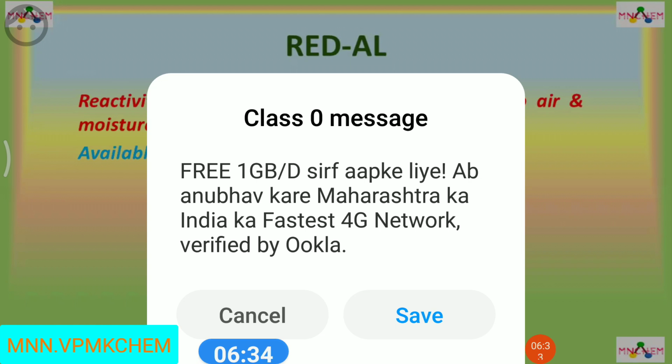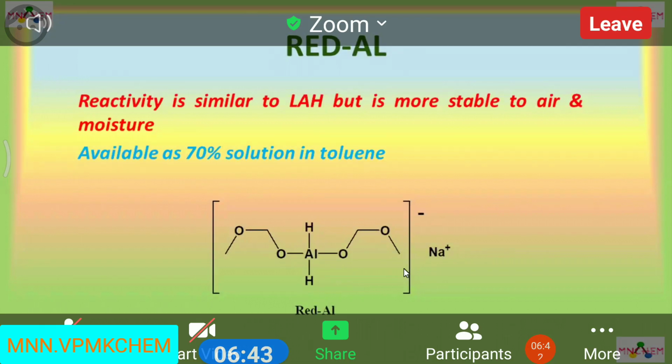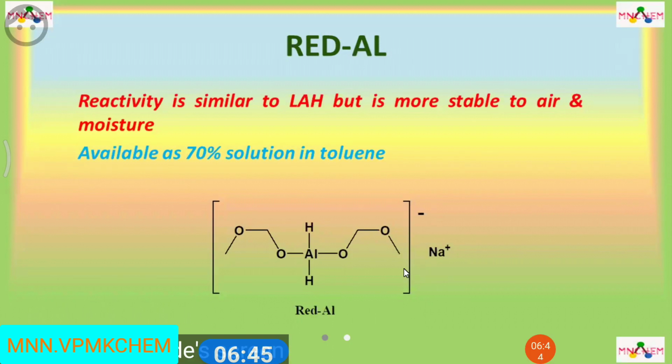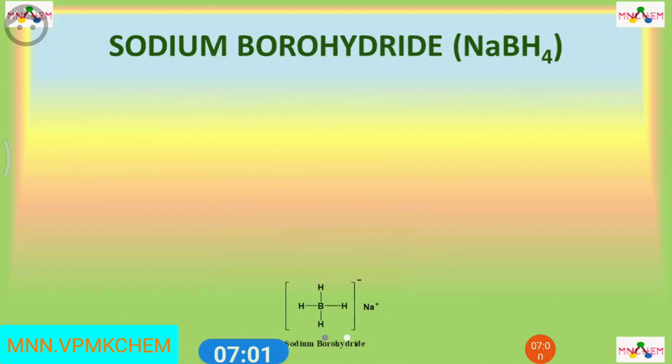So here, Red-Al has the advantage of handling as compared to lithium aluminum hydride. So we can handle Red-Al easily as compared to LAH. This Red-Al is thermally very stable as compared to LAH. It is stable up to 200 degrees Celsius.